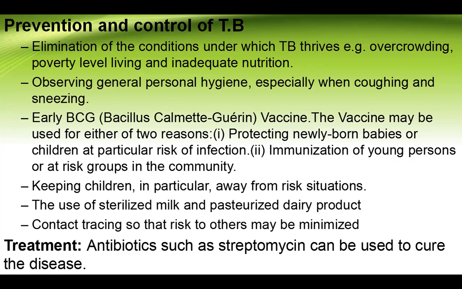The third one is the early BCG, that is the Bacillus Calmette-Guérin vaccine. This vaccine may be used for either of two reasons. The first one is protecting newborn babies at particular risk of the infection, and the second one is immunization of young persons or at-risk groups in the community.